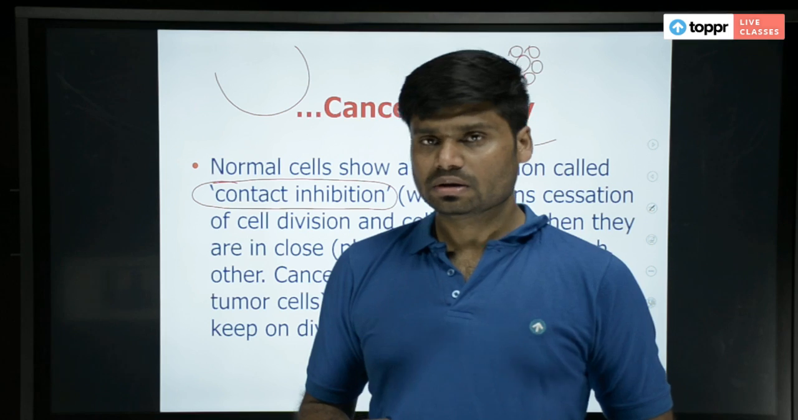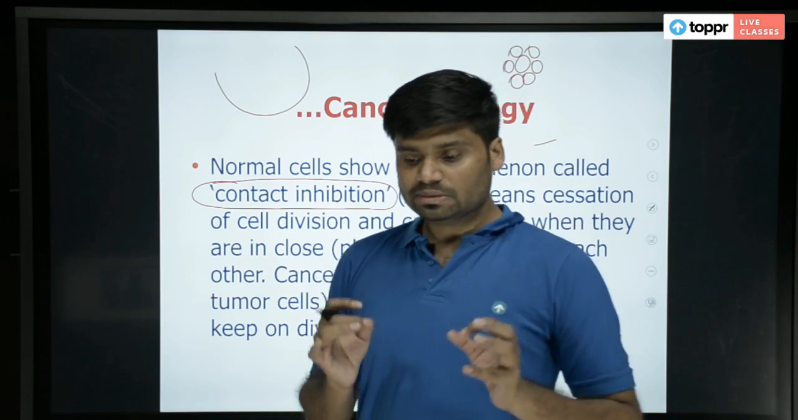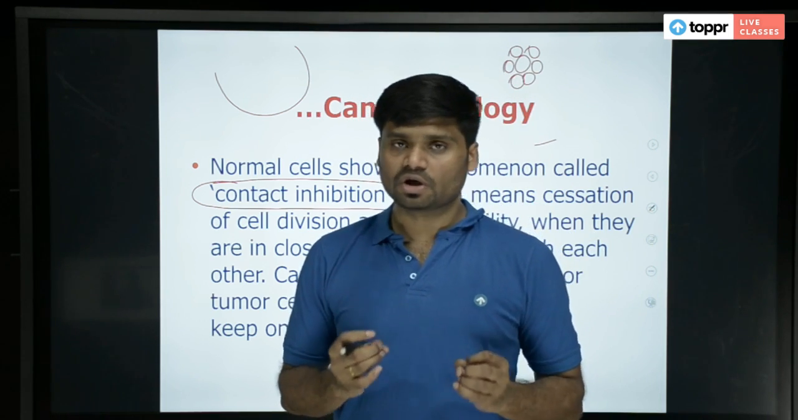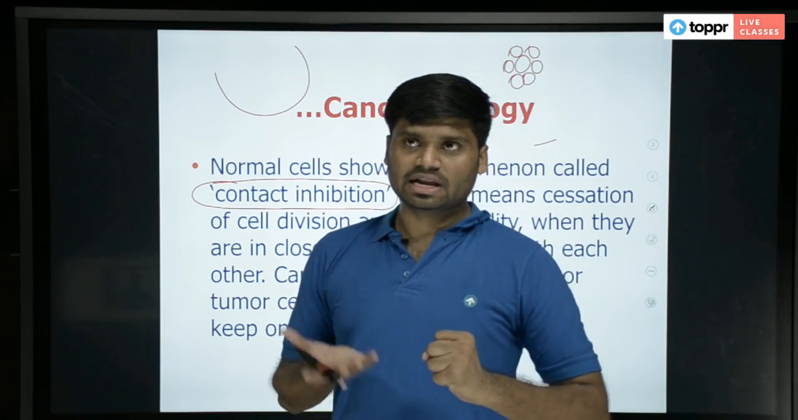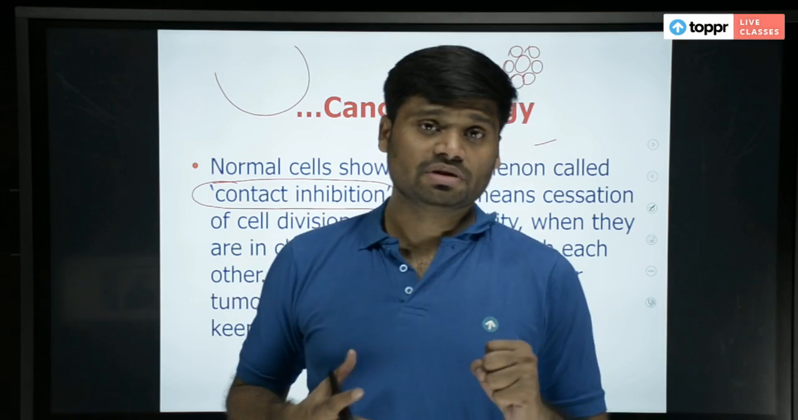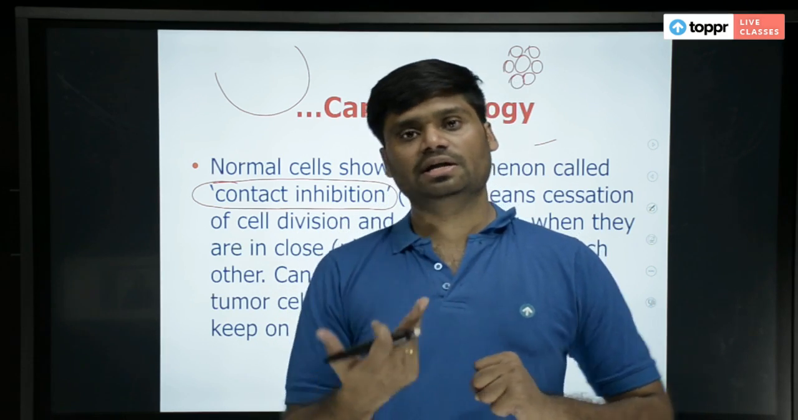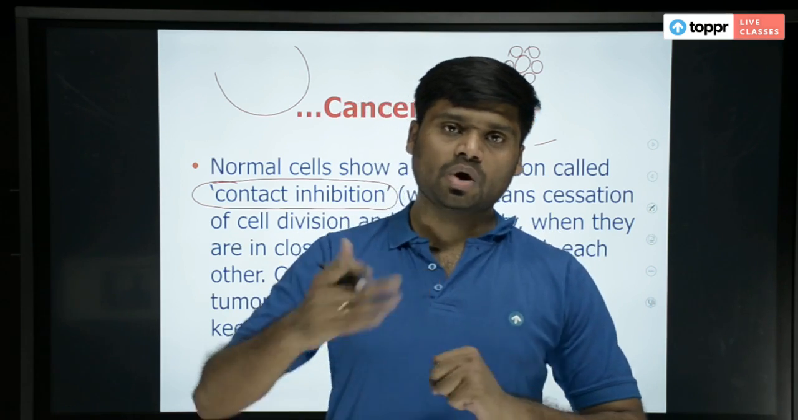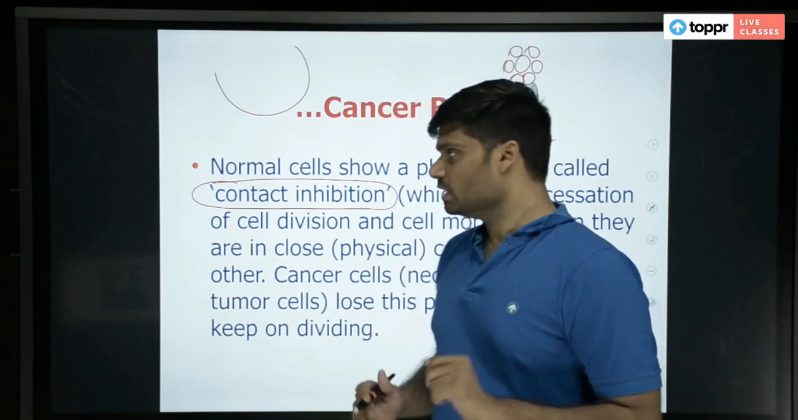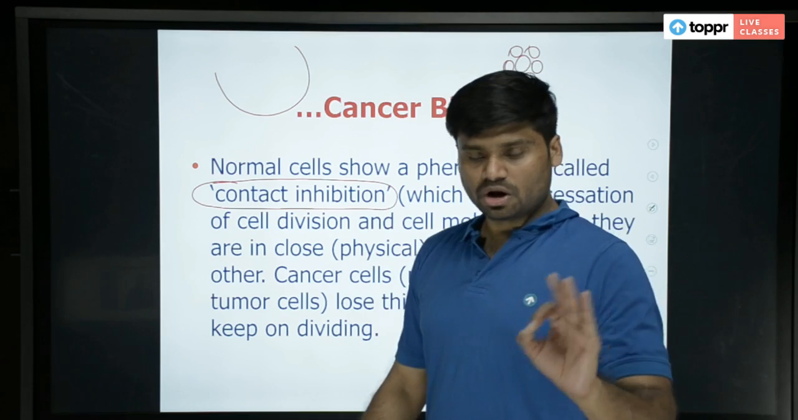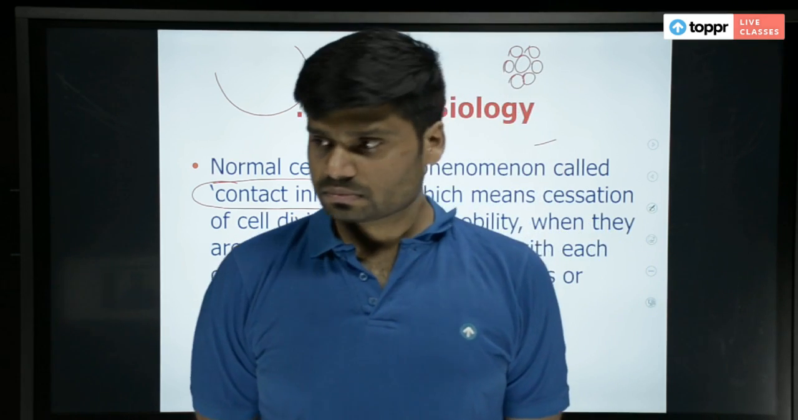Is it normal? Yes, it is normal. Contact inhibition is a normal phenomenon of cells, and it is very much needed. If the cell does not realize that it has already divided and produced enough cells, it will go on dividing. Who will stop it? Nothing will stop it. That is what gives rise to cancer, right? So now you tell me, contact inhibition is good or not? Is it good or not?